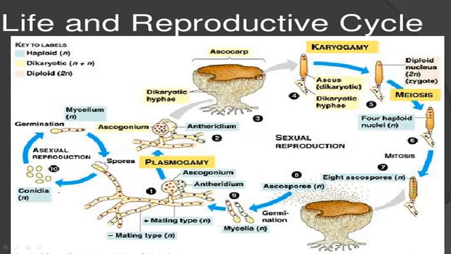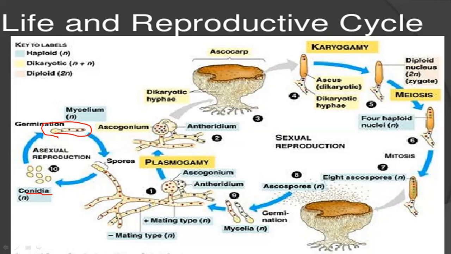So let's talk about its reproduction. Here is asexual reproduction. You can see these spores. These spores are called conidia. These conidia germinate and again form mycelium. So its asexual reproduction is done by conidia, and these are conidiospores, which vary in size and shape, or maybe they are multicellular. There are no sporangia in Ascomycota, they are conidia.